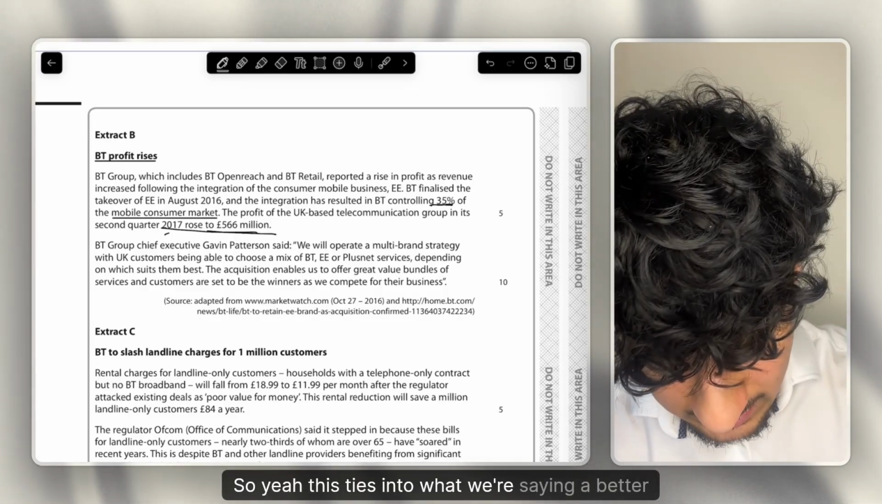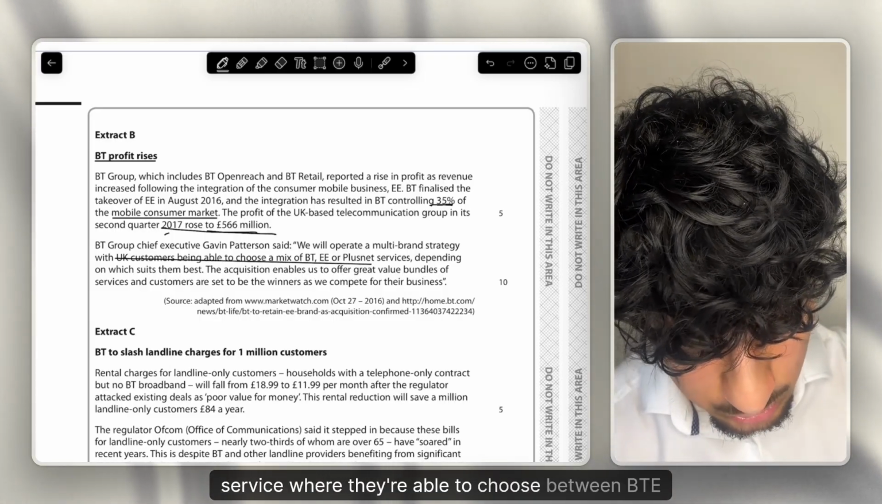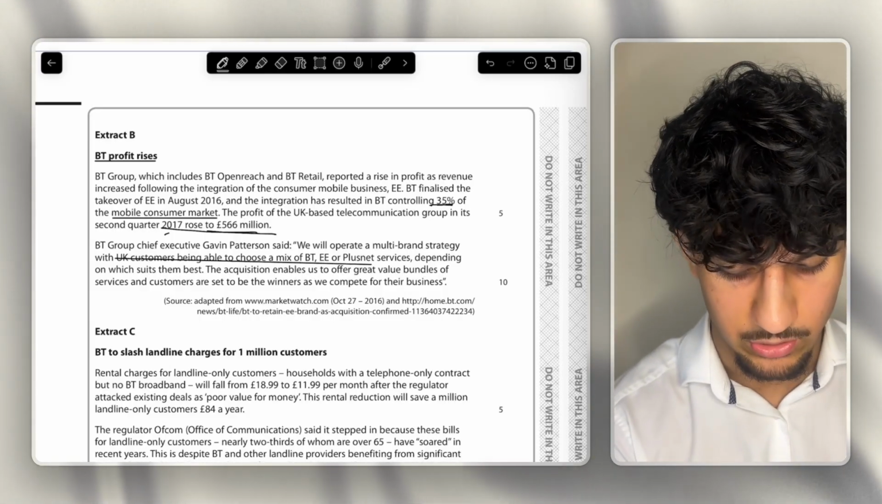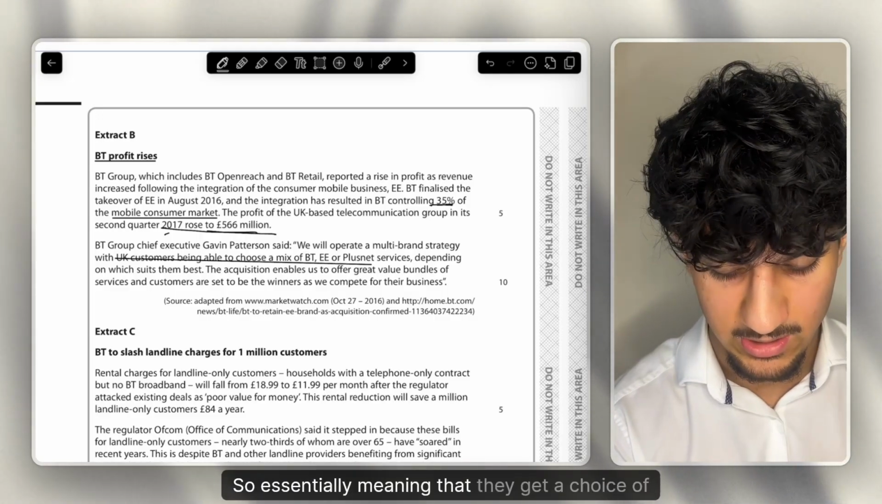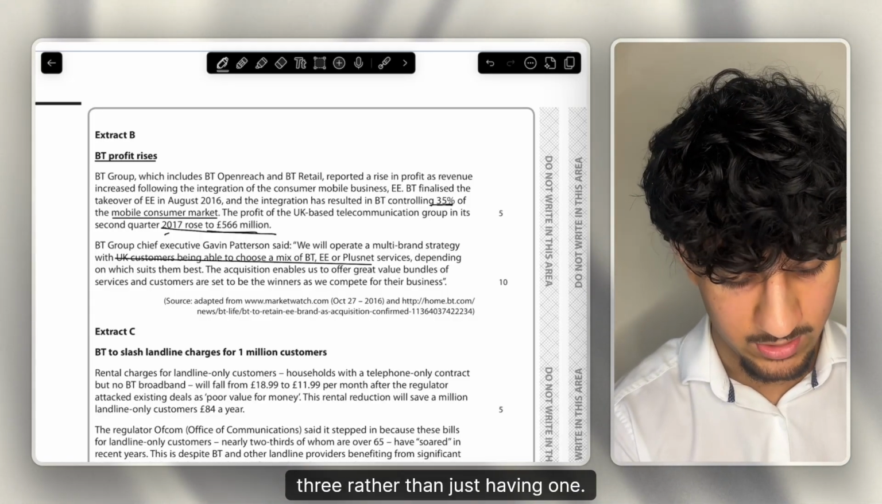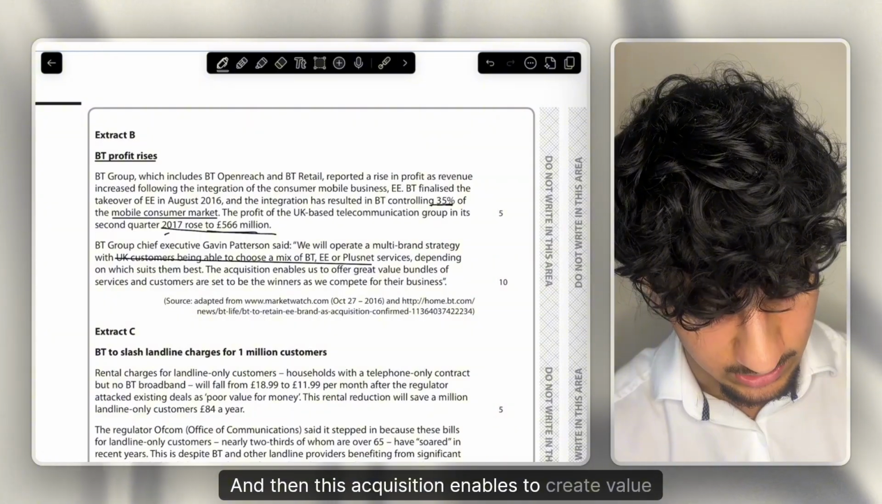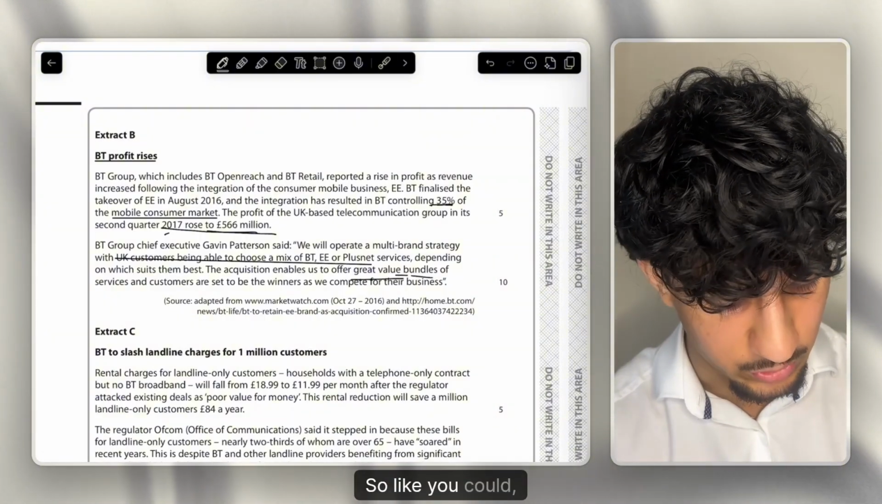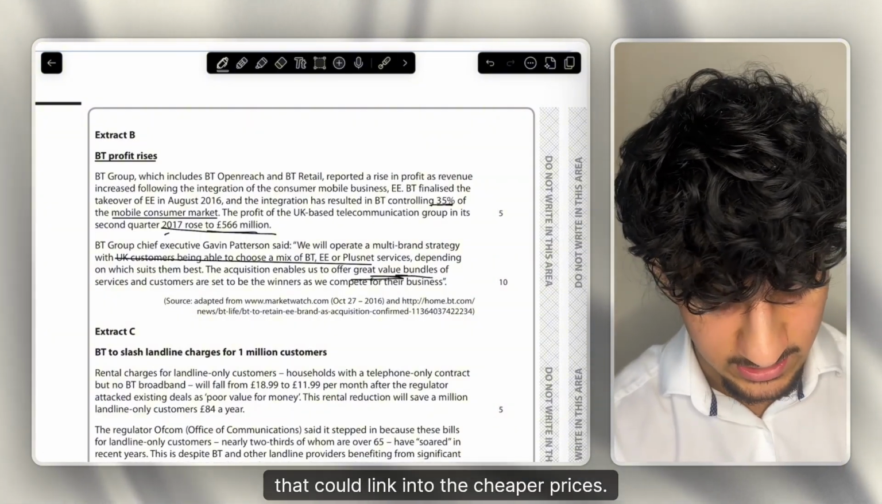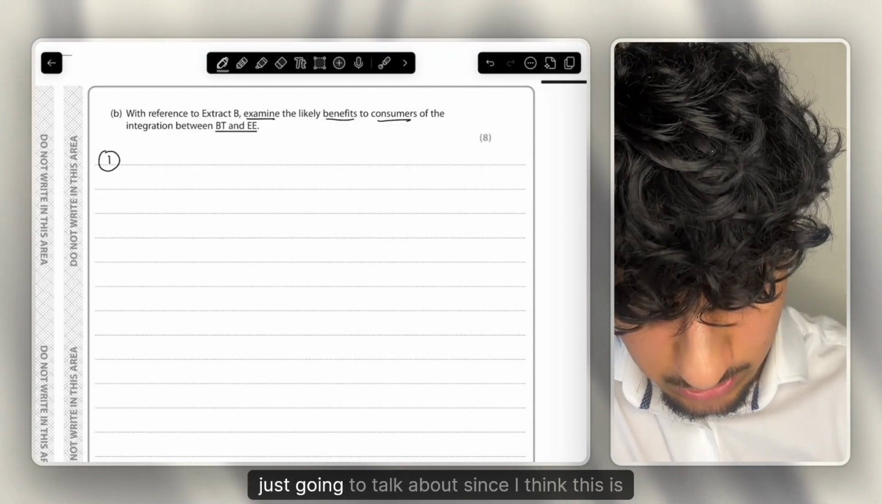So yeah, this ties into what we were saying about better service, where they're able to choose between BT, EE, or PlusNet. So whatever suits them best, essentially meaning that they get a choice of 3 rather than just having 1. And then this acquisition enables us to create value bundles, so that could link into the cheaper prices.